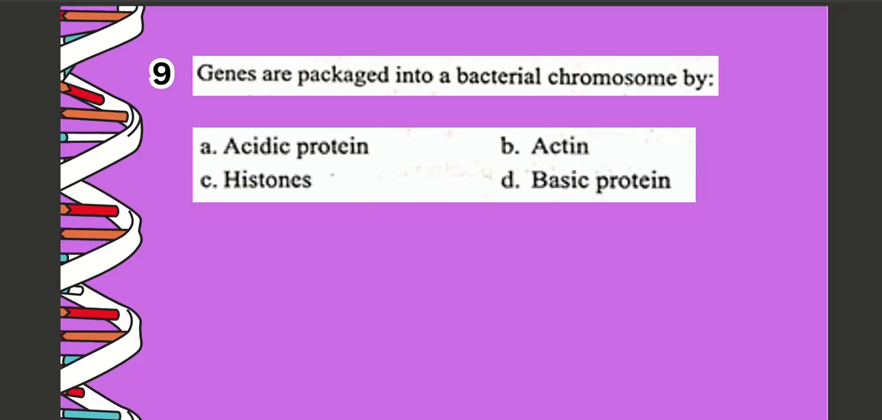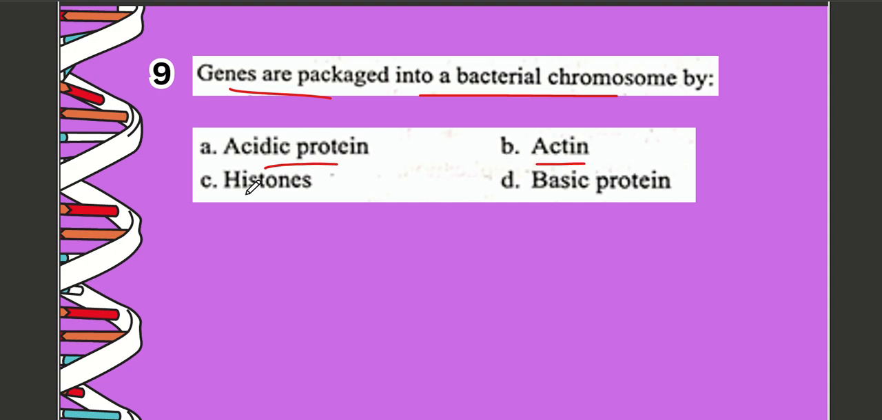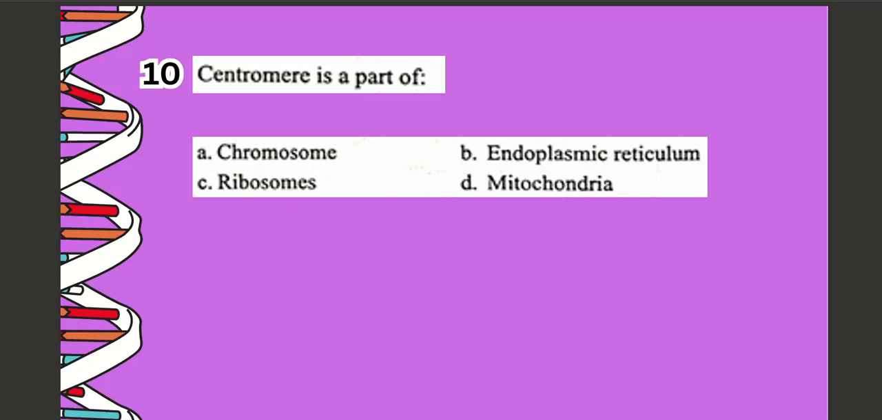Next question, question number 9. Genes are packed into a bacterial chromosome by A acidic protein, B actin, C histones, D basic protein. The correct option is option number D, which is basic protein. Next question, question number 10. Centromere is a part of A chromosome, B endoplasmic reticulum, C ribosome, D mitochondria. The correct option is option number A, which is chromosome.